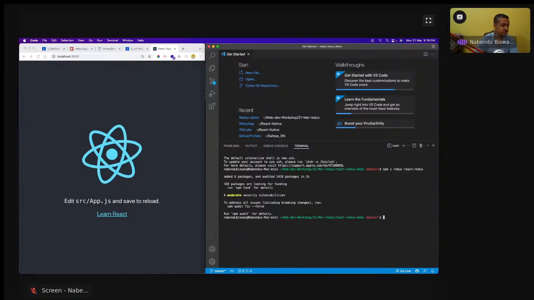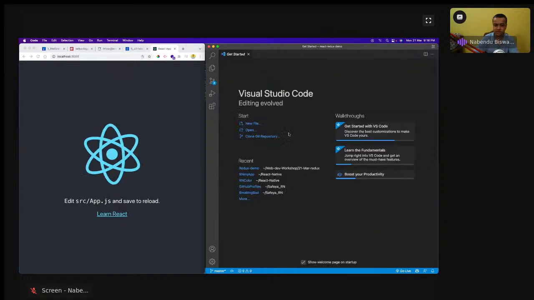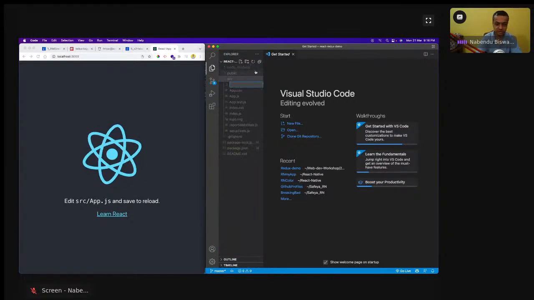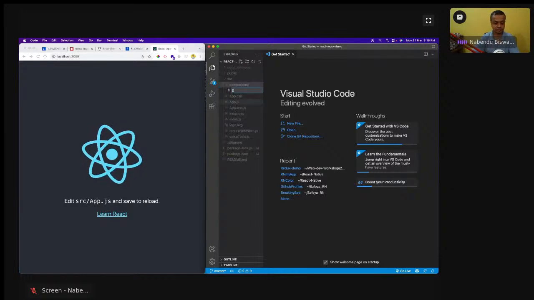Okay, so now I'm going to create a component. Here in the SRC, I'm going to create a components folder, and in it a container.